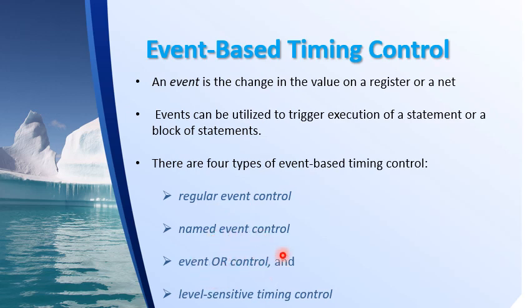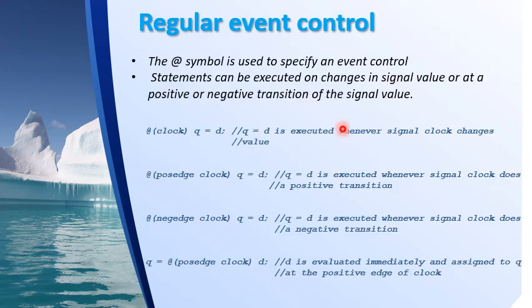A regular event control, I think we have just started with behavioral modeling. In the lab we have used the at symbol, that is always @, right? So this is an example of regular event control. The at symbol is used to specify an event control.